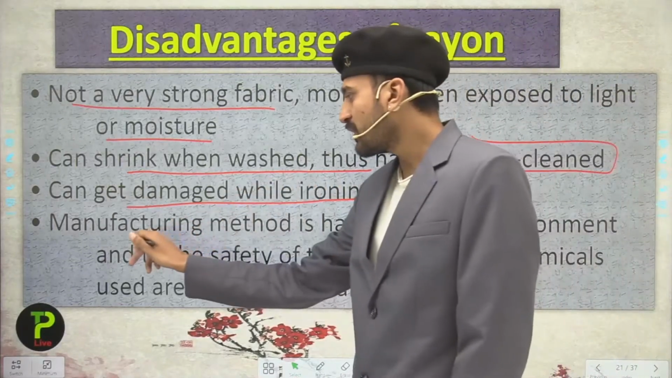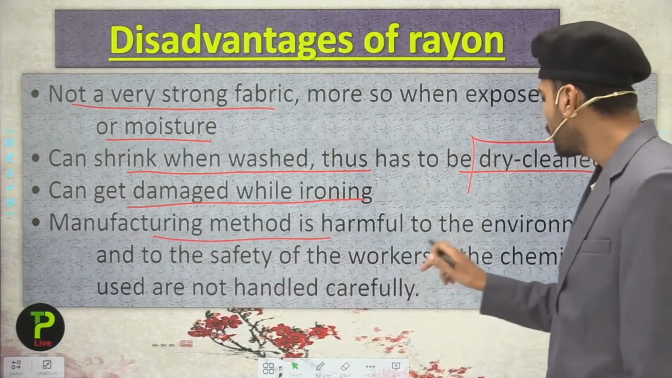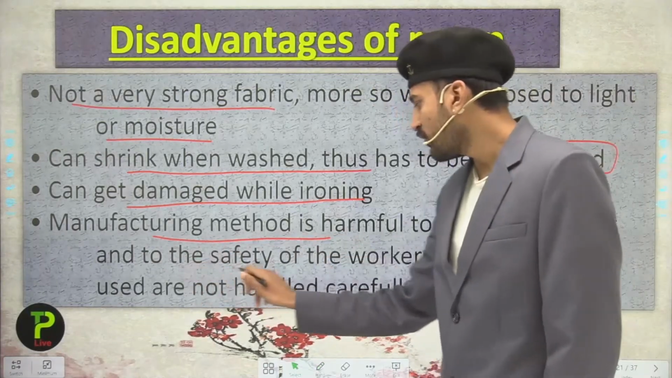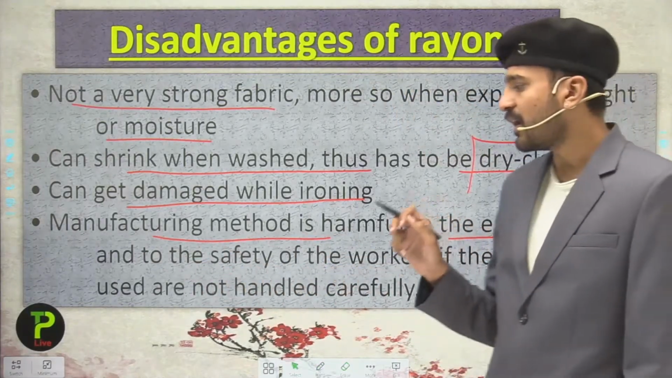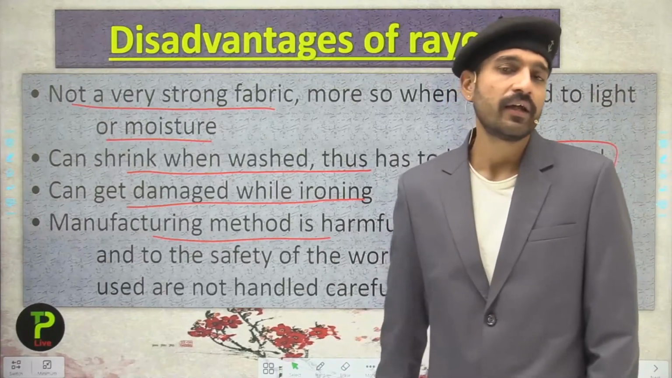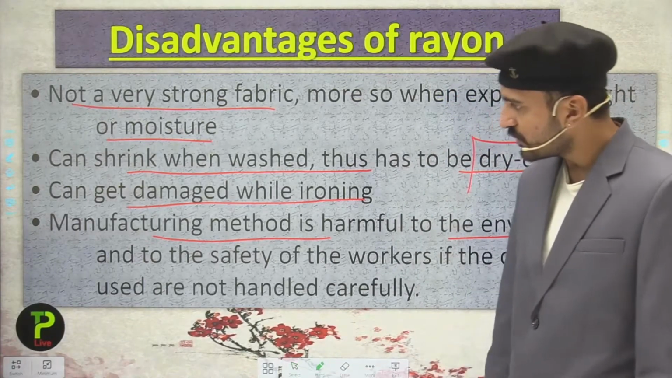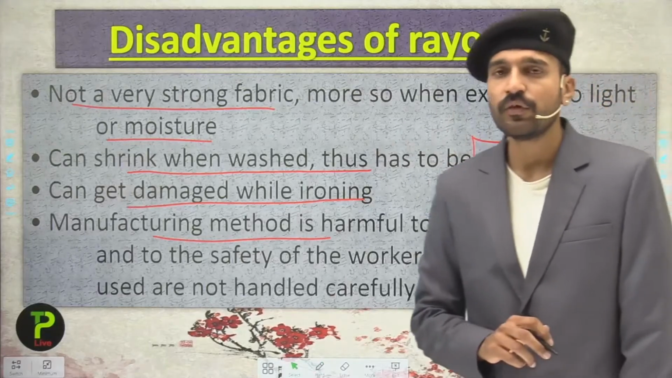The next is that the manufacturing method is harmful to the environment and to the safety of the workers if the chemicals are not handled carefully. So students, these are some of the disadvantages of rayon.